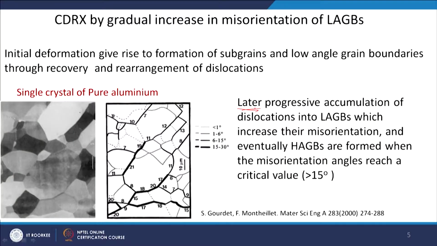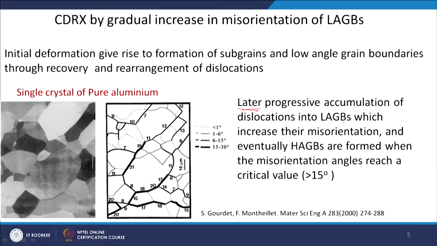Okay. And later, there is a progressive accumulation of dislocation in these subgrain boundaries, or low angle grain boundaries. So, dislocation recovery is continuously going on. Because of the continuous recovery, you are continuously deforming and there is a continuous recovery of dislocation. These low angle grain boundaries are progressively changing from low angle grain boundary to high angle grain boundary.